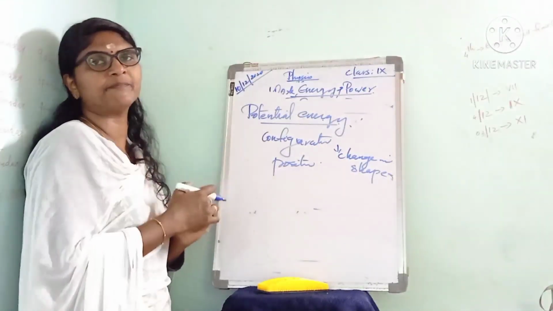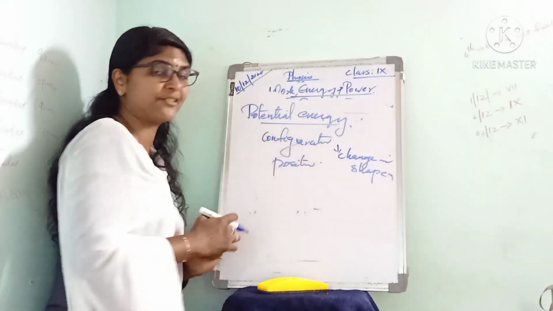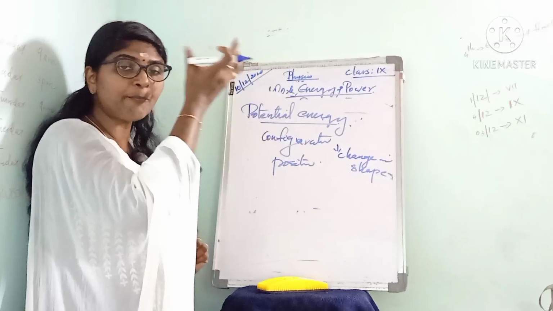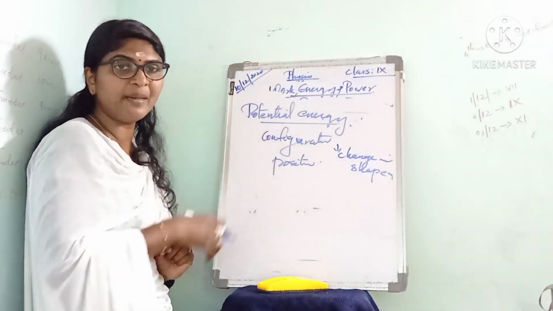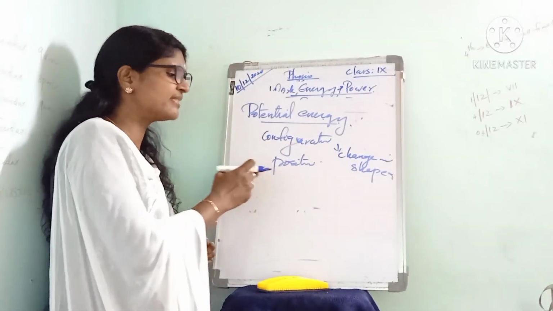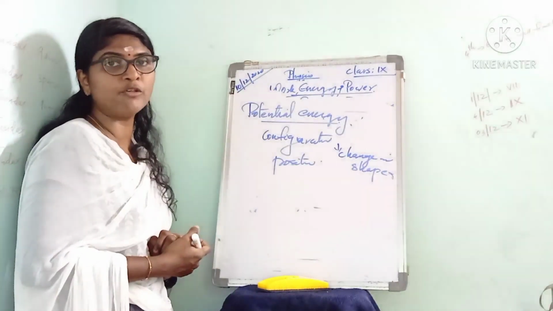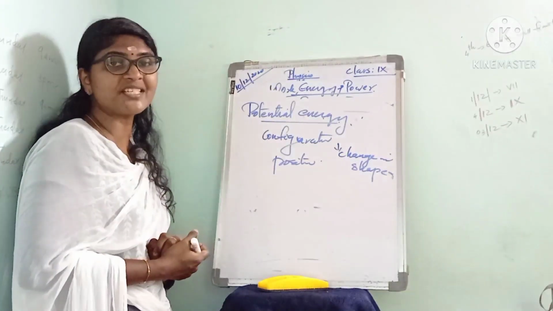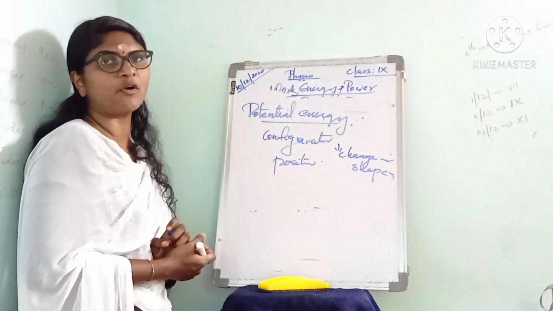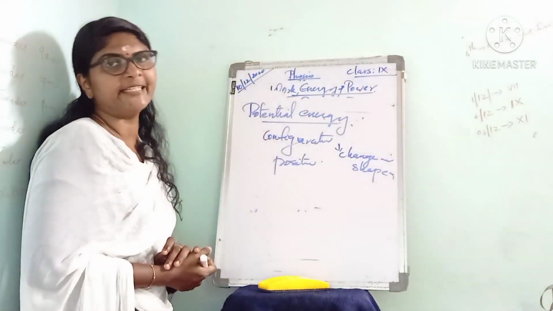Also, when we stretch a spring, it changes its shape. That is why it is called due to its configuration. The change in shape is called configuration. And water stored in the reservoir of a dam has some position, or the stone lying on the roof of a building, due to its position from the ground, also possesses energy. That energy is potential energy. So the energy possessed by an object due to its configuration or position is called potential energy.